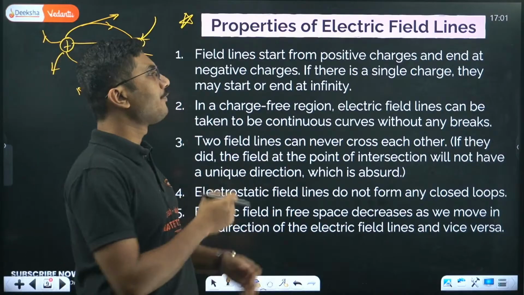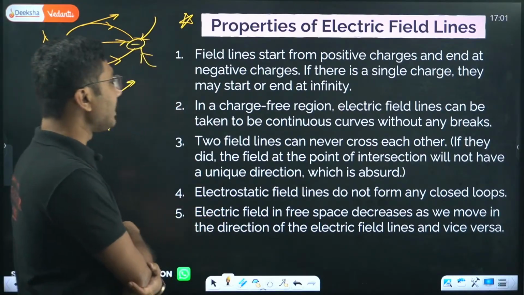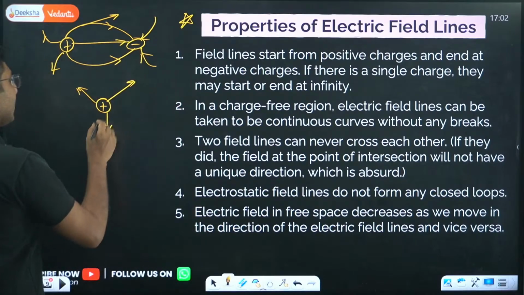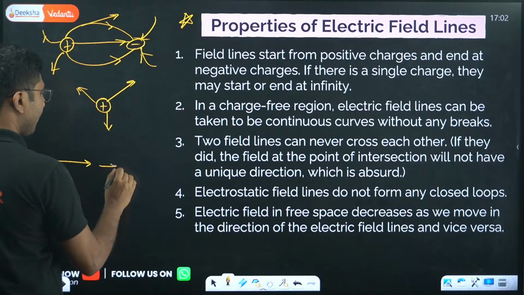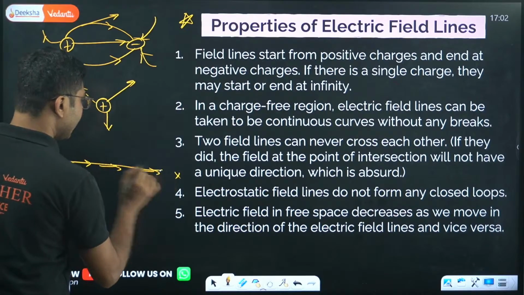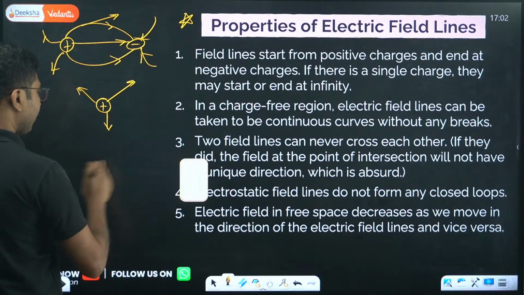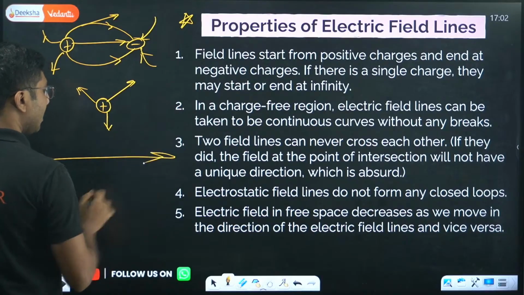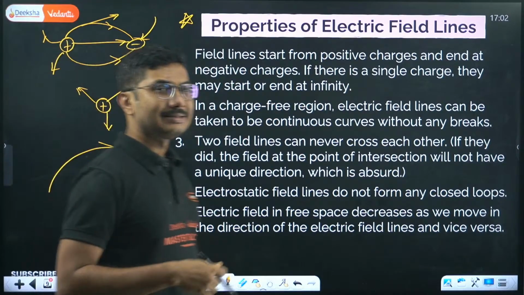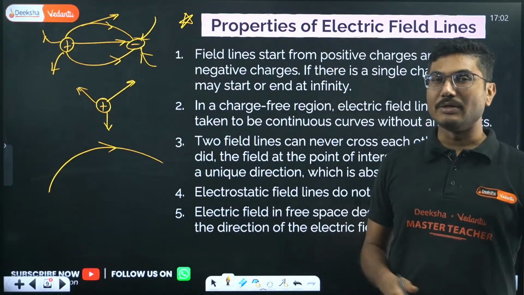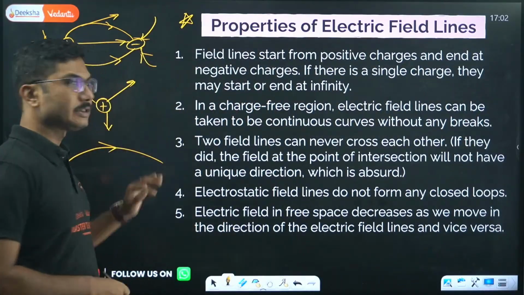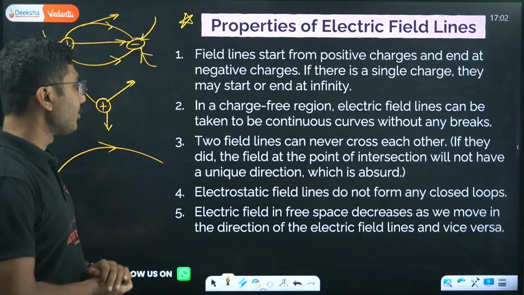In a charge-free region, electric field lines can be taken to be continuous curves without any break. So electric field lines are not represented like this; this is not electric field lines. Electric field lines are continuous curves. If you are drawing electric field lines, it has to be a continuous line. It can be a line, a curve, whatever it is, but it is not broken anywhere, if there are no other charges present. That is a very important point to remember.